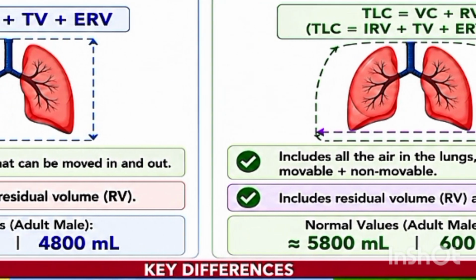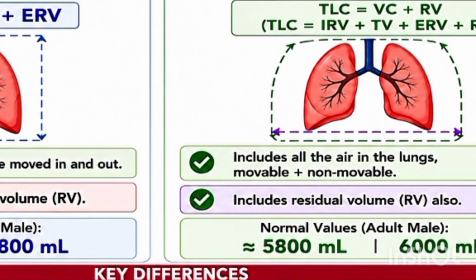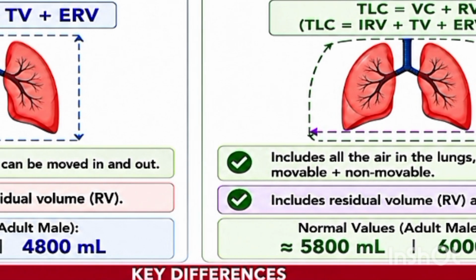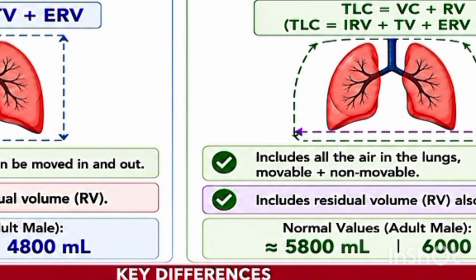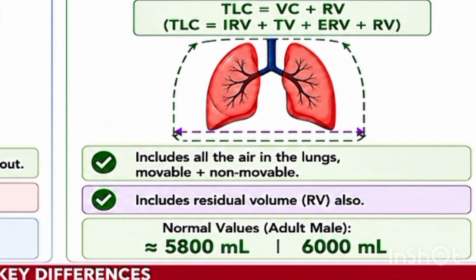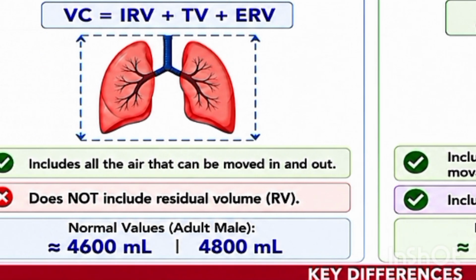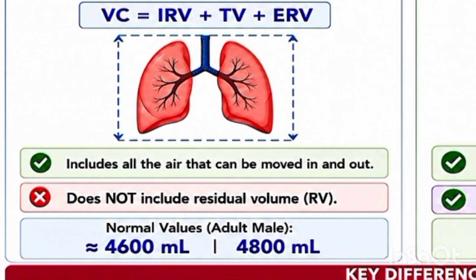Now, what are the key differences between both of these? Vital capacity includes the maximum air that can be exhaled after maximum inhalation. Yes, we know this. While total lung capacity includes the air present in the lungs after maximum inhalation, movable or non-movable. What is the formula?